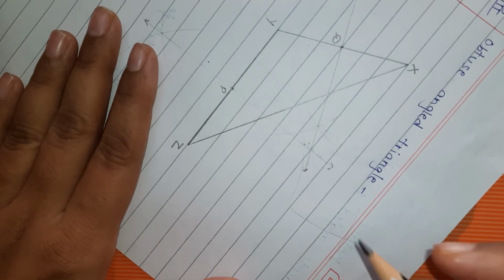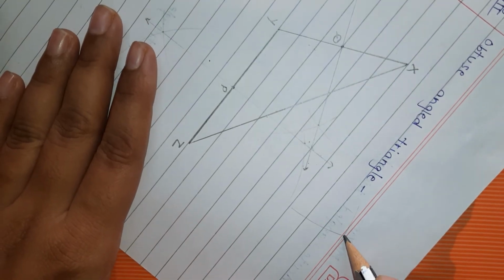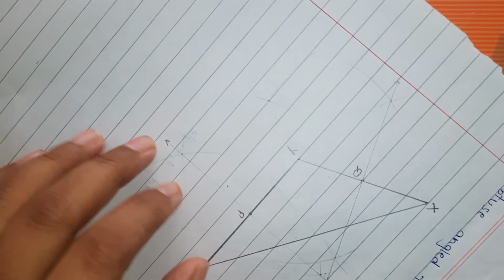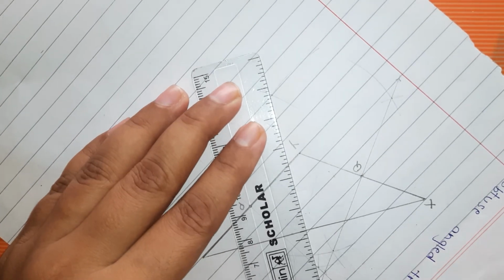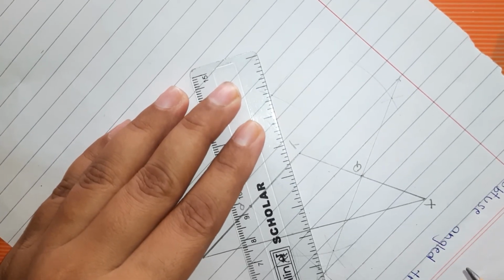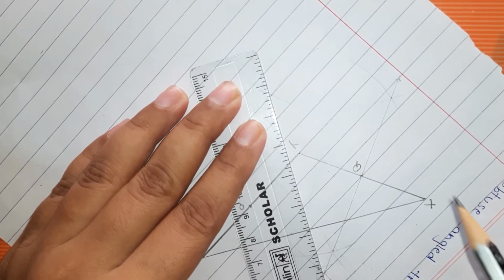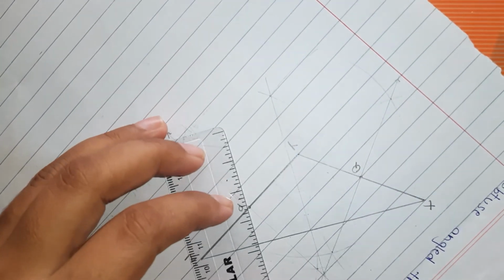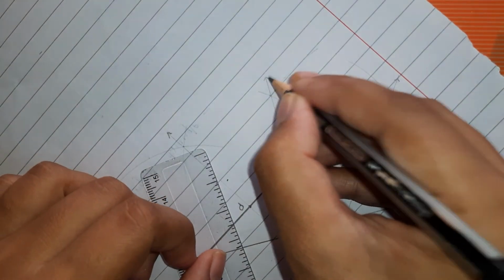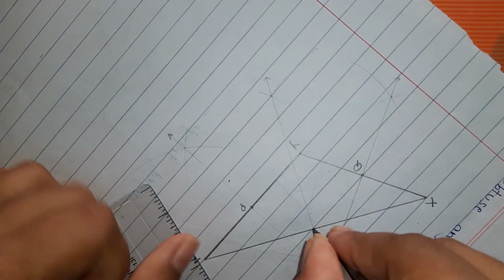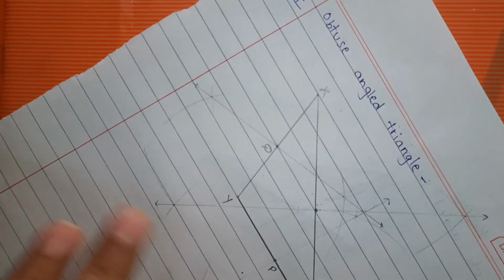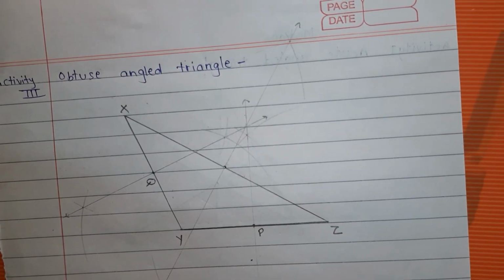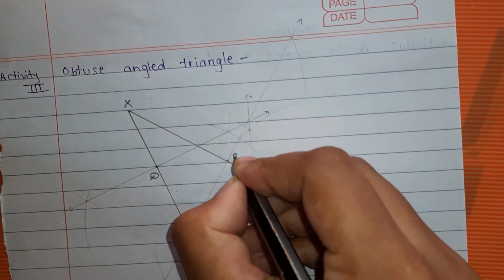And here which point did we get? Here. Join the 2 points. So this we got as the midpoint of XZ. And suppose we give it the name R.